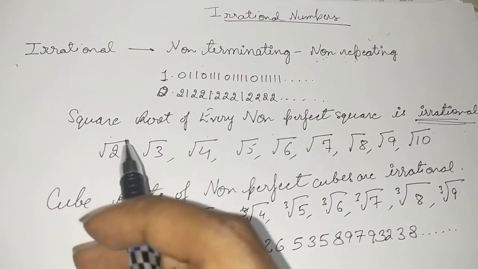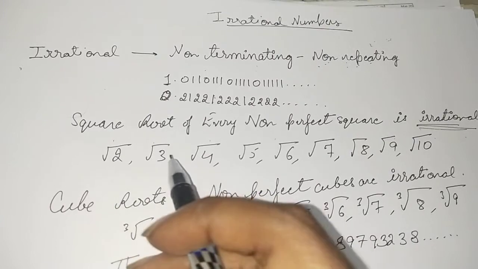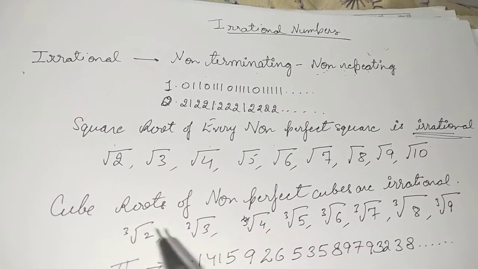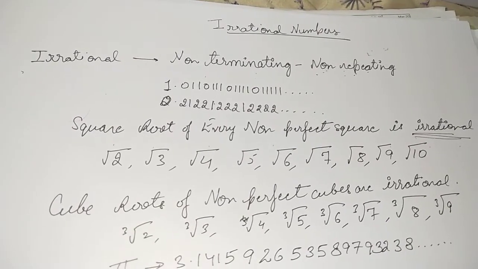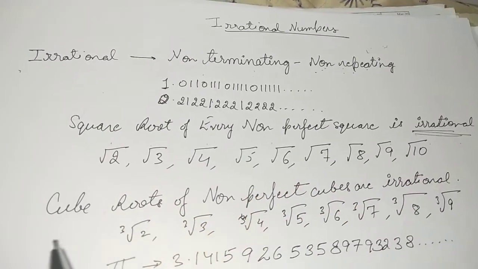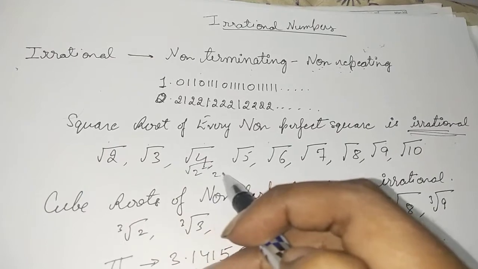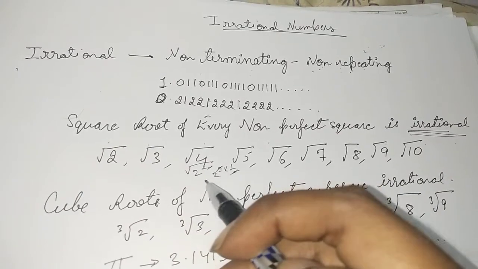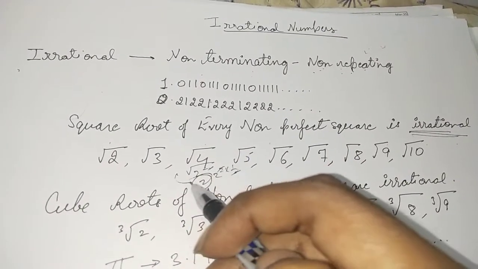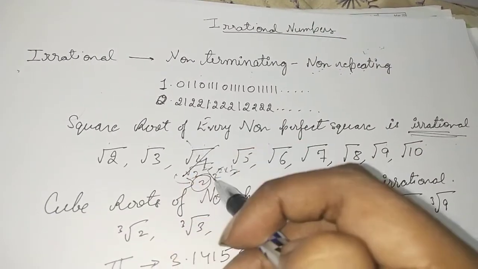That means under root 2, we know that the value is 1.4142 and so on. Under root 3, 1.732 and so on. So non-terminating and non-recurring. So that means these will be coming under the category of irrational numbers. What about under root 4? You will say, yes sir, under root is present, so it will be an irrational number. No, we know that under root 4 can be written as 2 square, and the power and the root will get cancelled and we will be left with 2. So under root 4 can be simplified and written without the under root part, that is 2. So root 4 is not an irrational number.